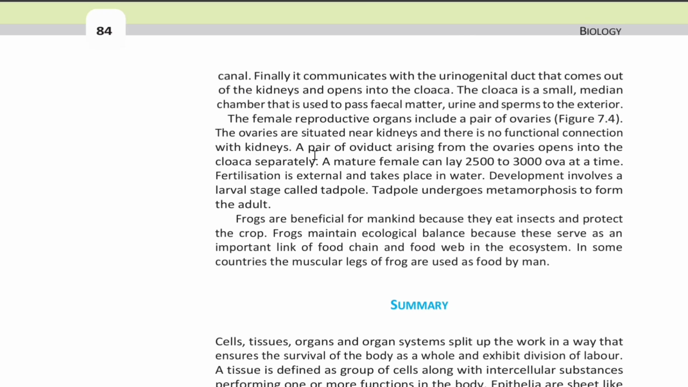Fertilization is external and takes place in water. Development involves a larval stage called a tadpole. Tadpole undergoes metamorphosis to form the adult.